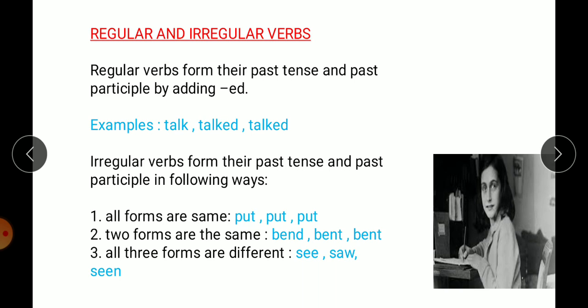So how are we framing past tense and past participle in irregular verbs? There are three ways. All forms are the same, like put, put, put, or cut, cut, cut. Two forms are the same, like the last two forms will be the same. And all the three forms are different, like see, saw, seen, go, went, gone.